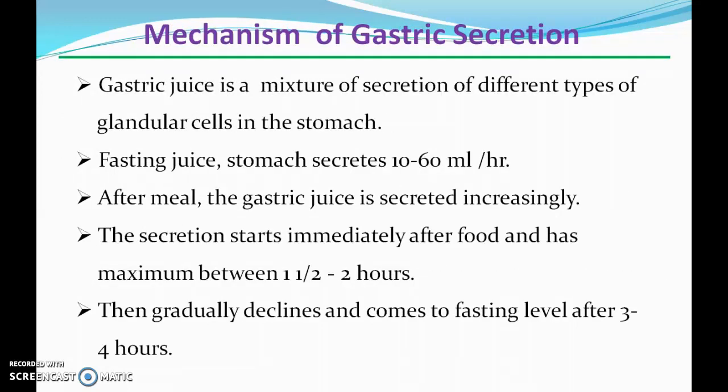Now the mechanism of gastric secretion, that is, how gastric secretion occurs. Gastric juice, as we all know, is a mixture of secretions of different types of glandular cells in the stomach. Fasting juice: even when we are not taking food, acid is there in our stomach, and the amount is 10 to 60 milliliters per hour. It is the rate at which the stomach secretes HCl. After a meal, gastric juice is secreted increasingly. The secretion starts immediately after food, reaches a maximum between 1.5 to 2 hours, and declines after 3 to 4 hours.